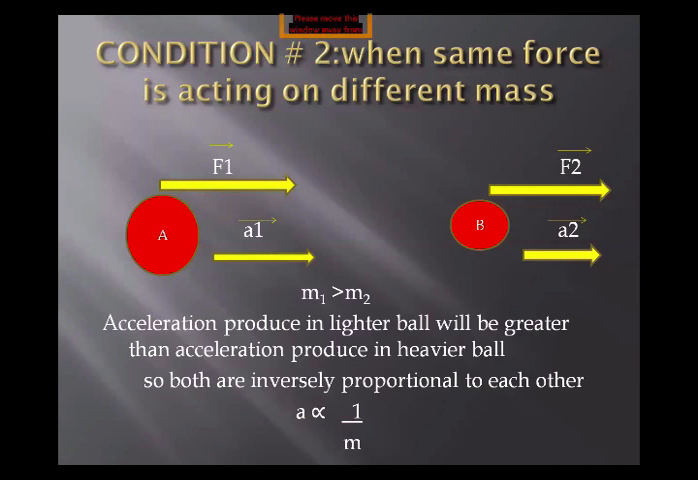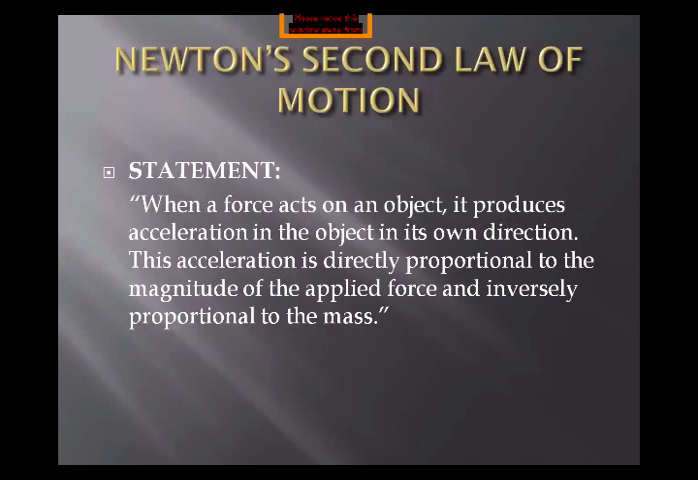Let's show the inversely proportional relation between acceleration and mass. Okay, now we are moving towards the statement of Newton's second law of motion. And what is the statement? When a force acts on an object, it produces acceleration in the object in its own direction. This acceleration is directly proportional to the magnitude of the applied force and inversely proportional to the mass. I hope the previous two conditions will help you to understand the statement of Newton's second law of motion.